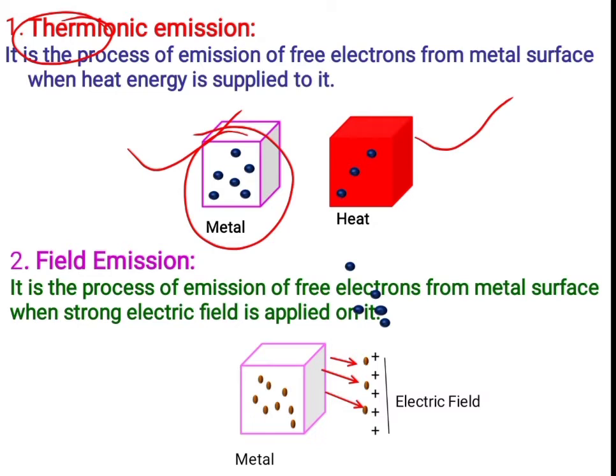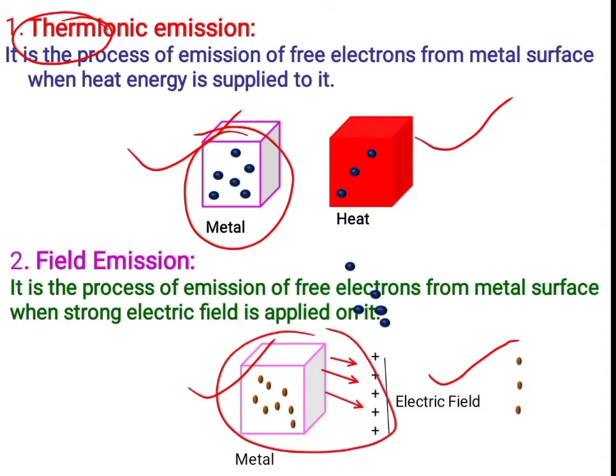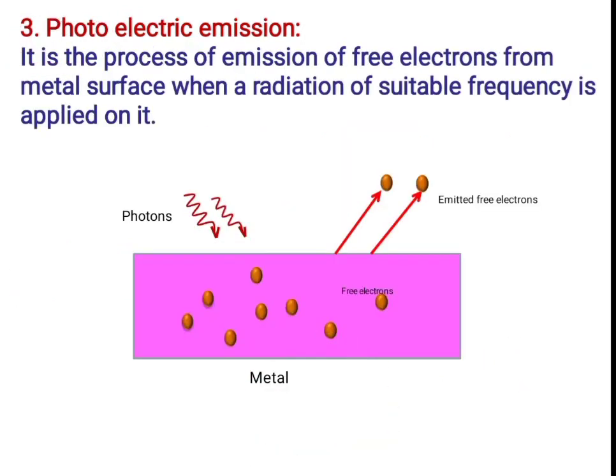Second one, field emission. Again this is the same process. Electrons are ejected out from the surface of the metal, but when it is possible, suppose if we apply high electric field to this, then what we are observing, the electrons are ejected out from the surface of the metal. This process is called field emission. Third one, photoelectric emission.